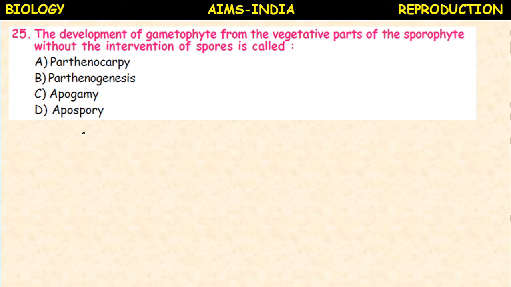Without the intervention of spores means without the formation of spores, it is called apospory. A means no, without spores.